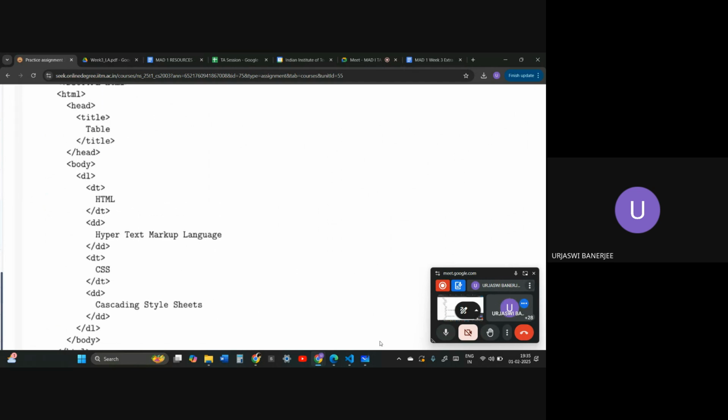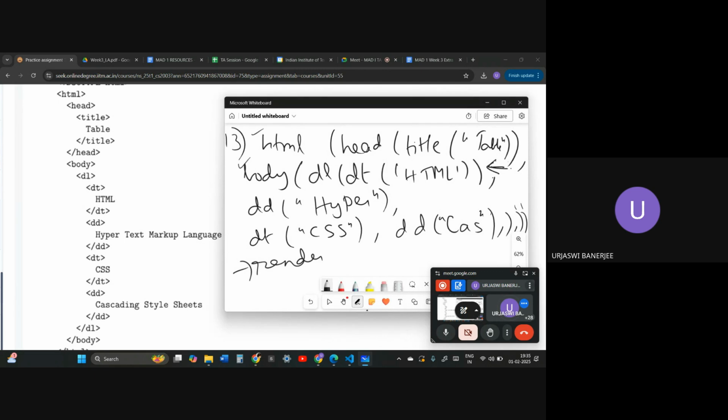So let us go back and just see over here. HTML, and then DT is getting closed. So DT is getting closed over here only. Yes, I did it wrong. My problem was that I was thinking that DT inside of DT HTML is getting rendered as the text, so I thought we have to close DT again. So yeah, I was wrong over here. Yes, thank you. This is a comma, this is not a bracket closure.